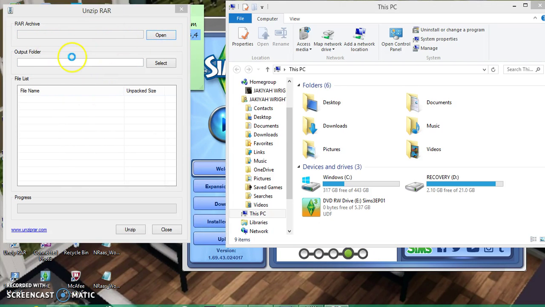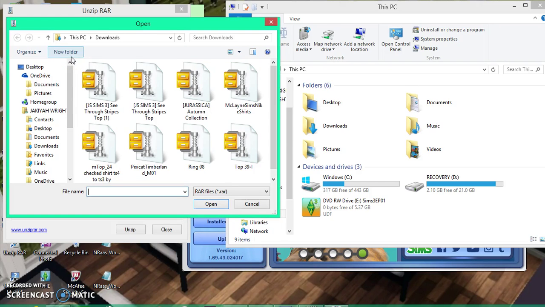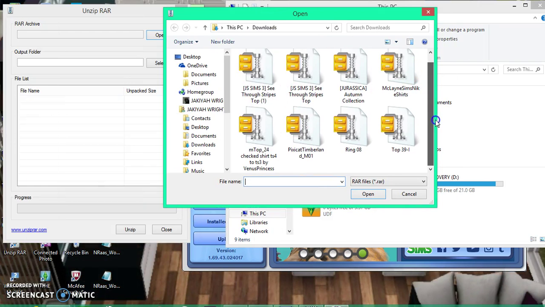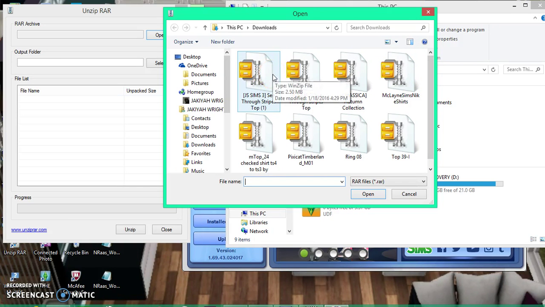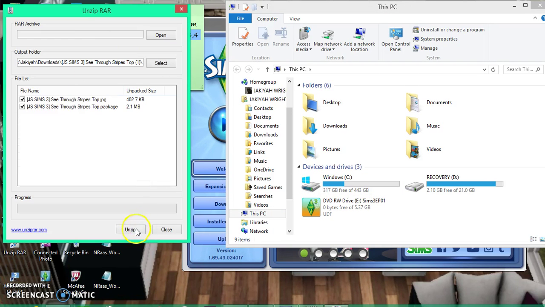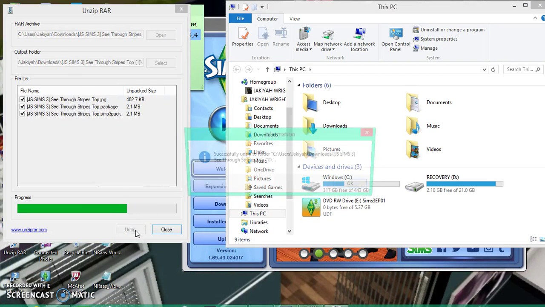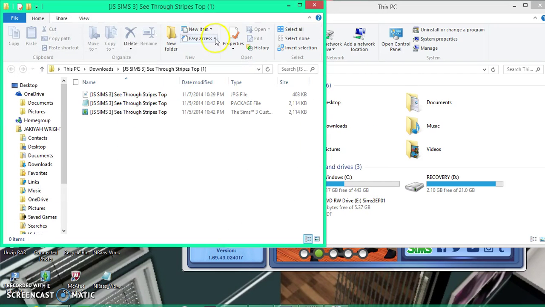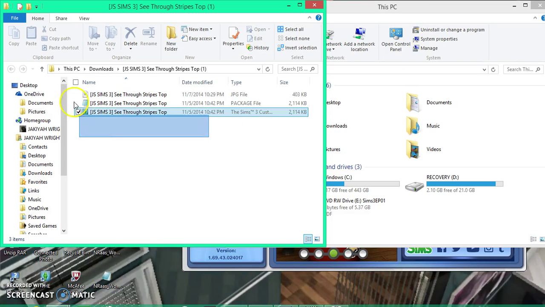I have RAR, but other programs will do something different. I have all these things that need to be unzipped, so I'm going to open it and then unzip it. I suggest you get this because it is really free.